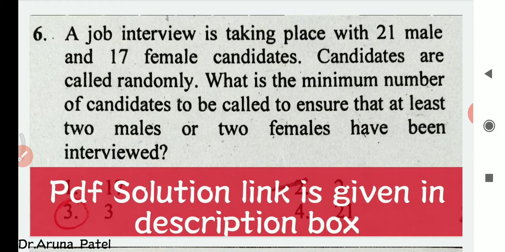The question is, a job interview is taking place with 21 male and 17 female candidates. Candidates are called randomly. What is the minimum number of candidates to be called to ensure that at least two males or two females have been interviewed?